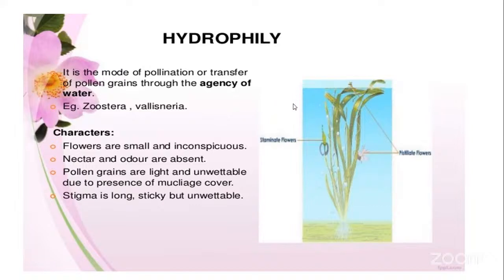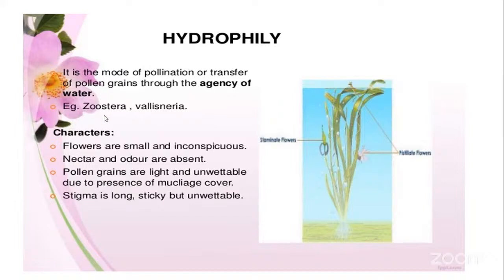Basically, the hydrophytic plants, the plants living in water, if they want to undergo cross-pollination, water is the only source of carrier for carrying the pollen grains. So the agency of water for carrying out cross-pollination in hydrophytes is hydrophily.